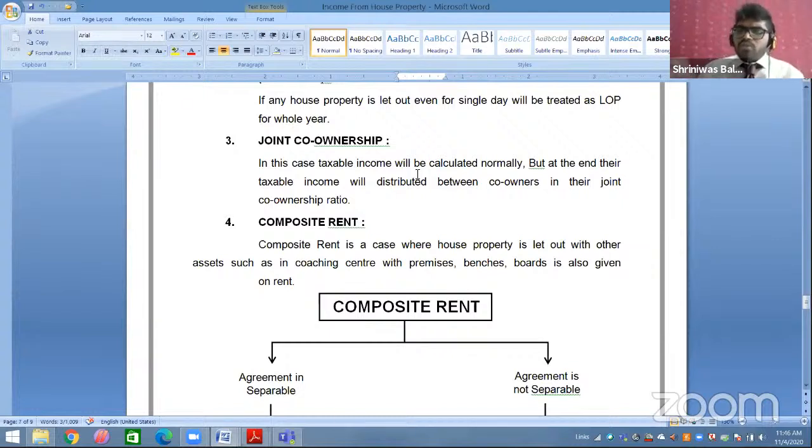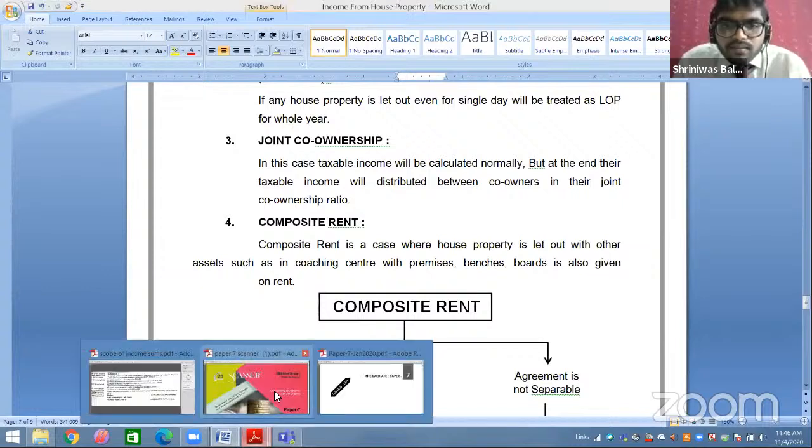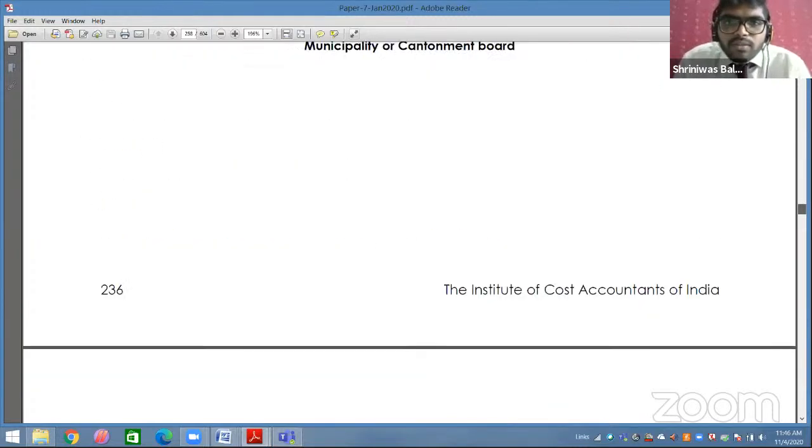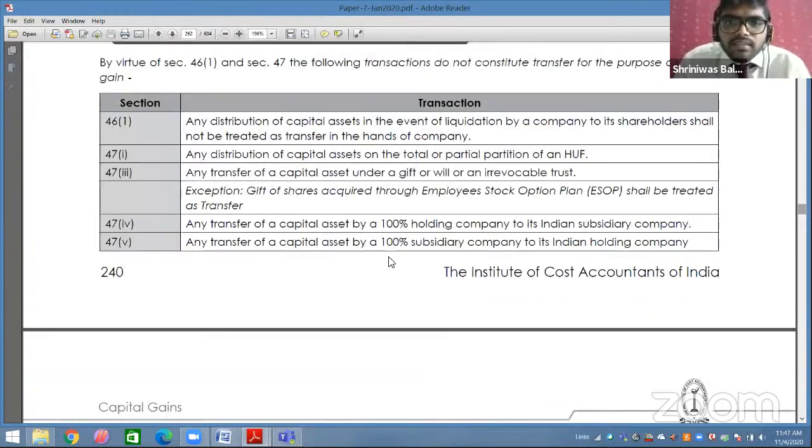Not solving and all, but at least go through them. You should understand at least the basic sums. Students, any doubt? If you're clear with all doubts, please reply in the chat section. Sir, we are clear.